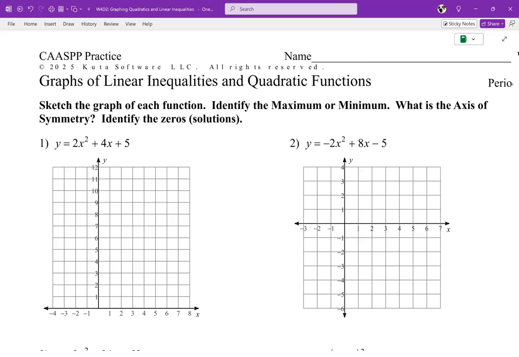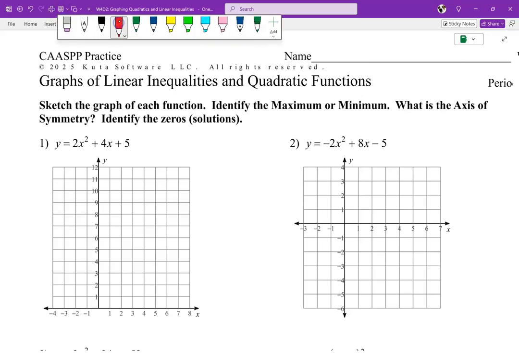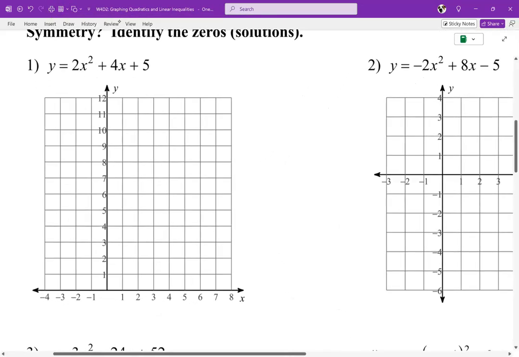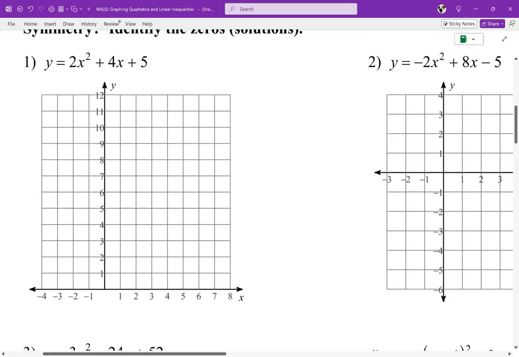We're doing 2 on this front page because one of them I want you to do where the equation is in standard form. This is what's called standard form right here. And then the other one's called vertex form, which is easier. But we'll do that at the end. Okay, but let's do the first part here. So question number 1. They gave me y equals 2x squared plus 4x plus 5. They want me to graph this and list a bunch of stuff.